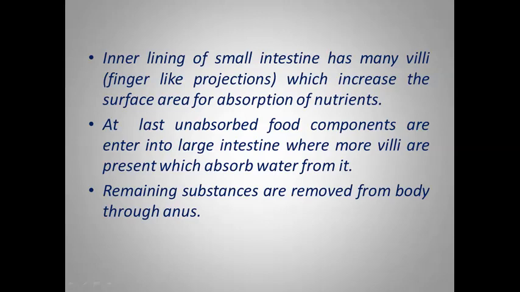At last, unabsorbed food components enter the large intestine, where some finger-like projections are also present. They absorb the water from the food components. The remaining food, which is undigested and not required by the body, is removed from the body through the sphincter muscles, that is called the anal sphincter muscles.